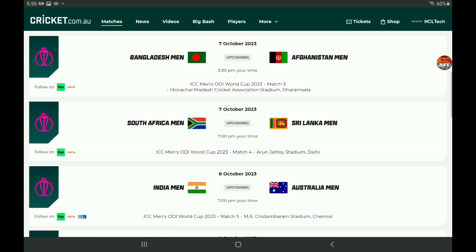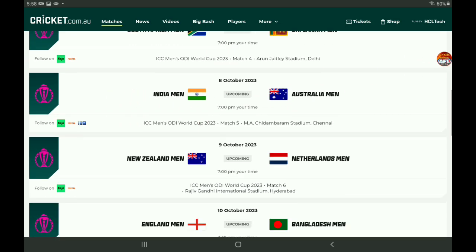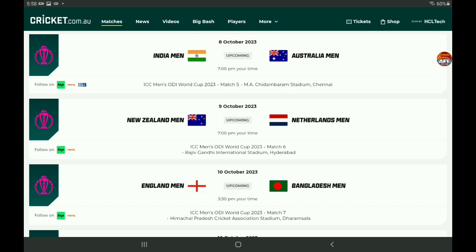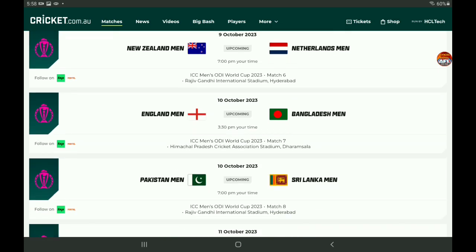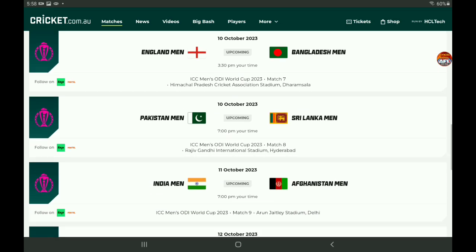Of course, this is in India, with Australia and India going to be clashing, both for the first time in this tournament. And it's going to be versus each other in match 5, the 8th of October in a prime time slot. The 9th of October, we'll see New Zealand and Netherlands clash. England and Bangladesh will meet in the first game of a double-header on the 10th. And then Pakistan and Sri Lanka will meet that night.